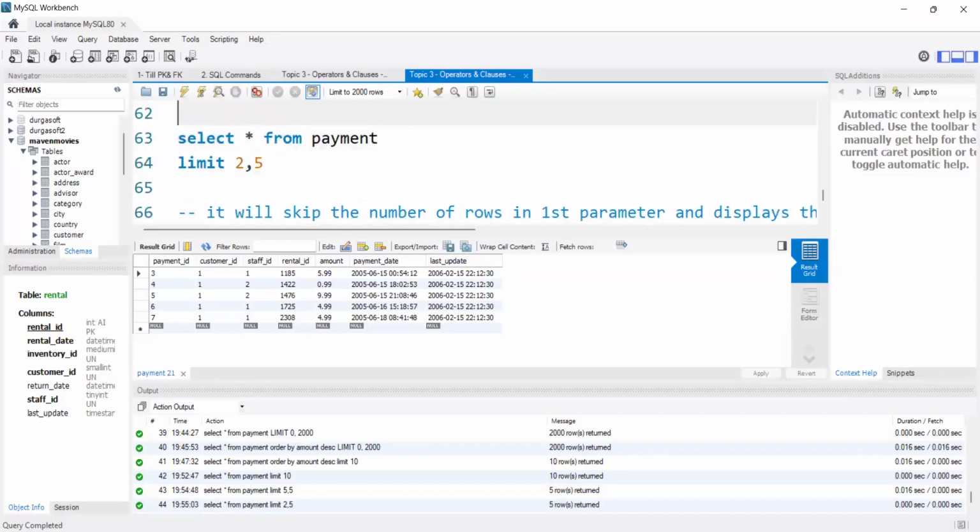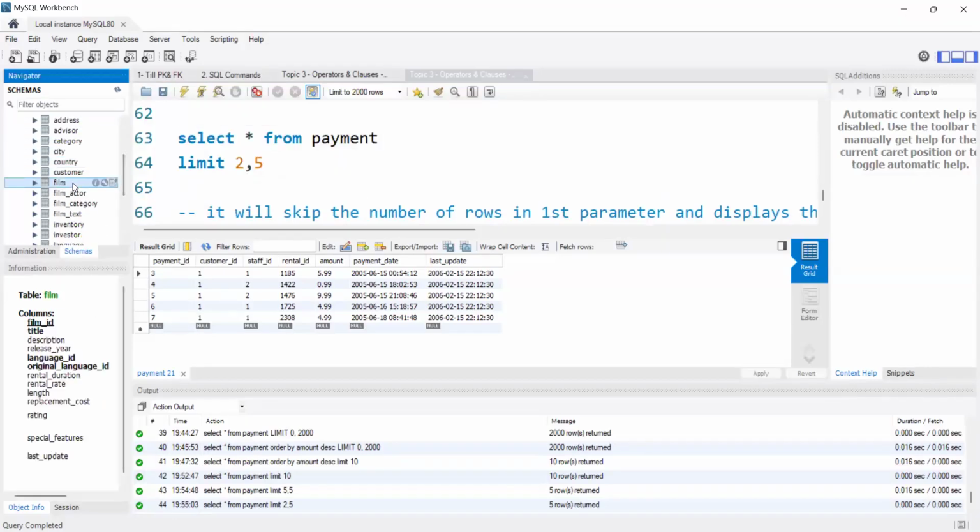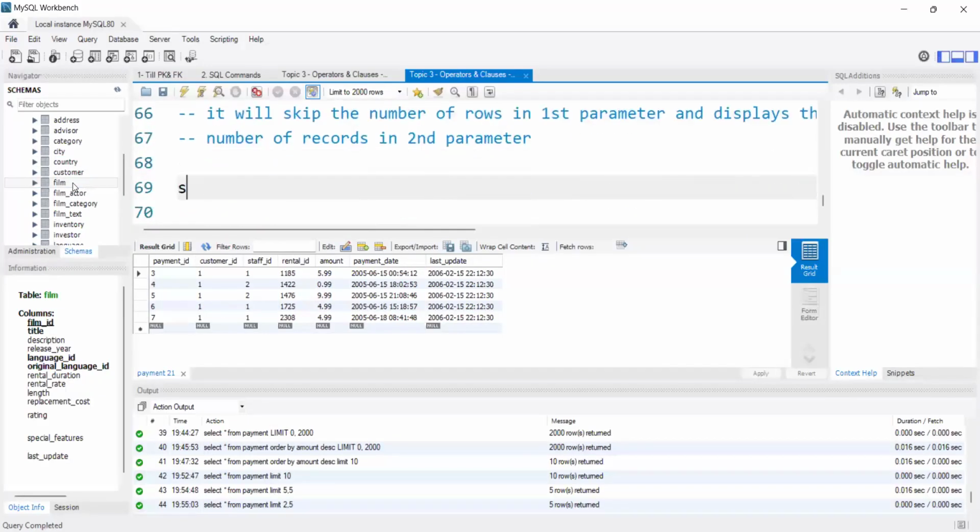Okay, let's see. There is a film table, select star from film. I will first see the data inside this.